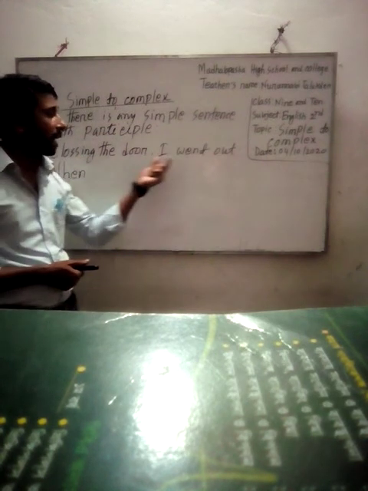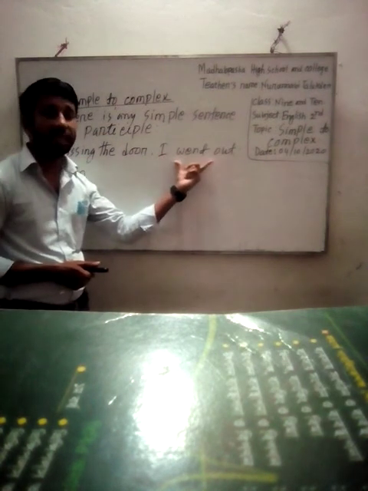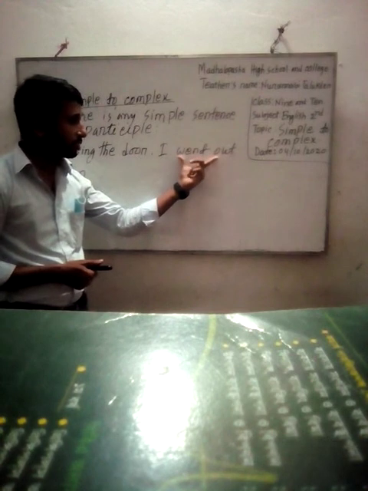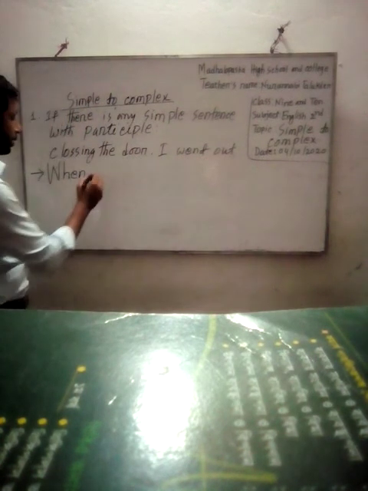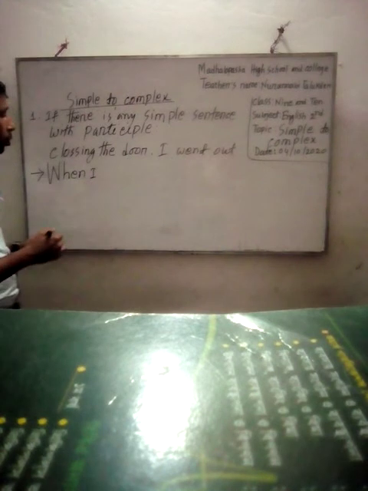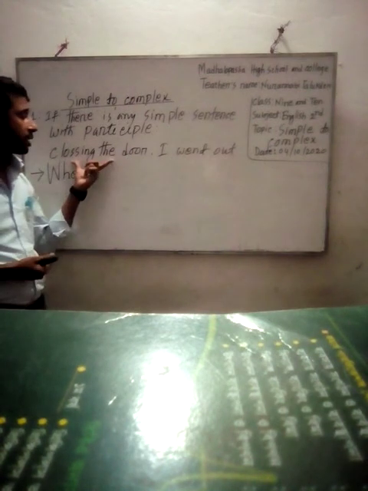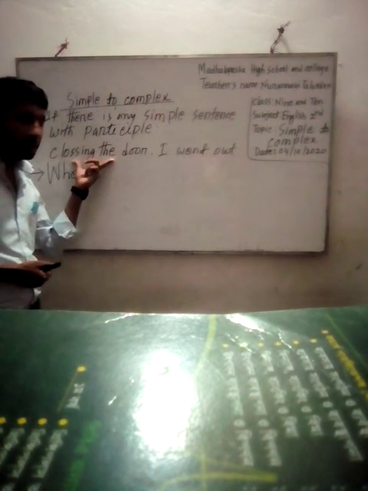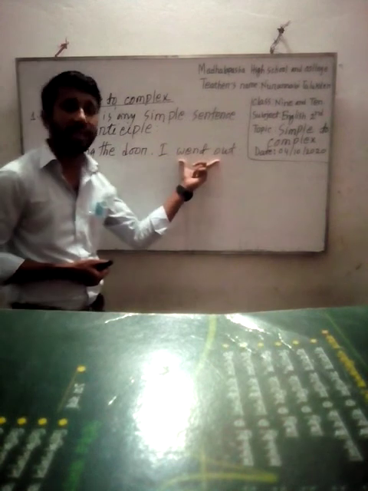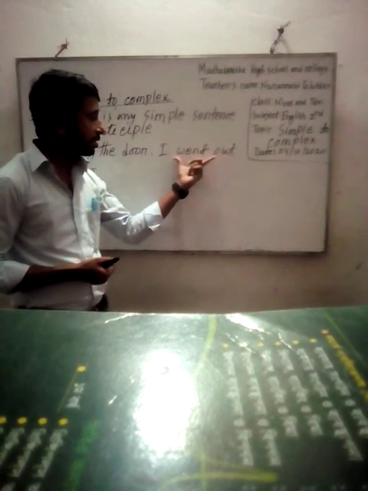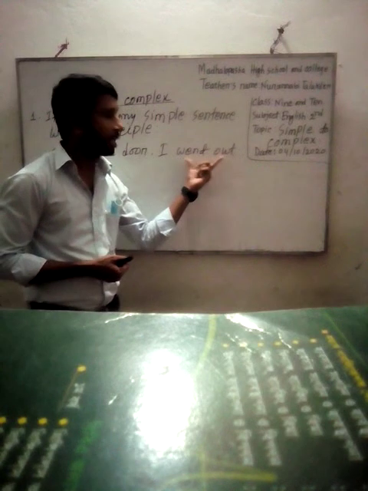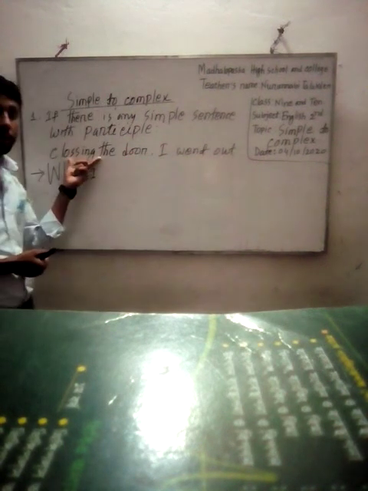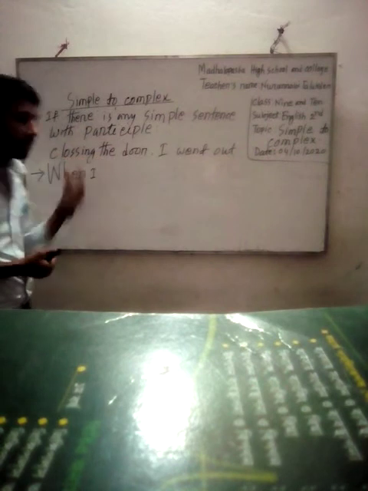So we will have to write the subject of the second clause. The subject of the second clause is I. So we will use I. We change the tense of the participle clause according to the tense of the second clause. As the second clause, I went out, is in past tense, we put the participle clause in past tense.